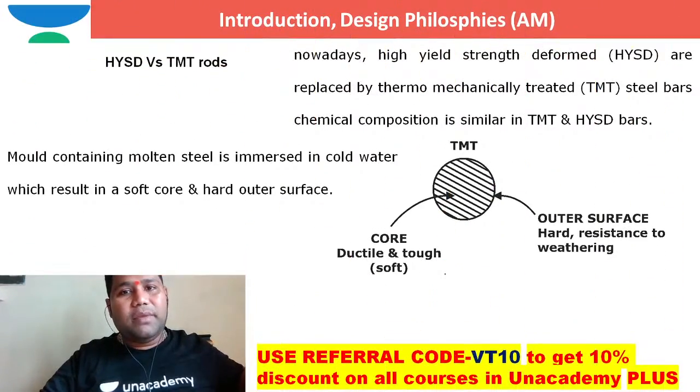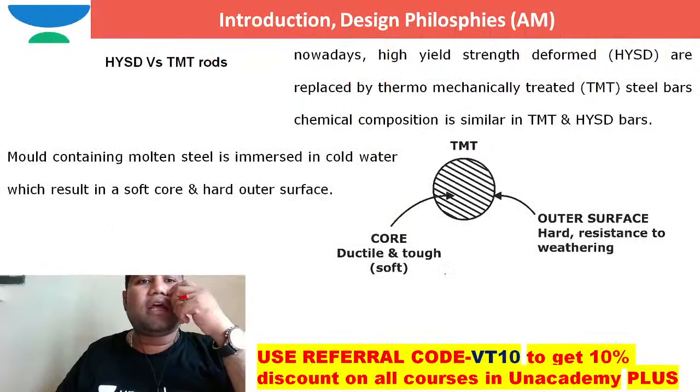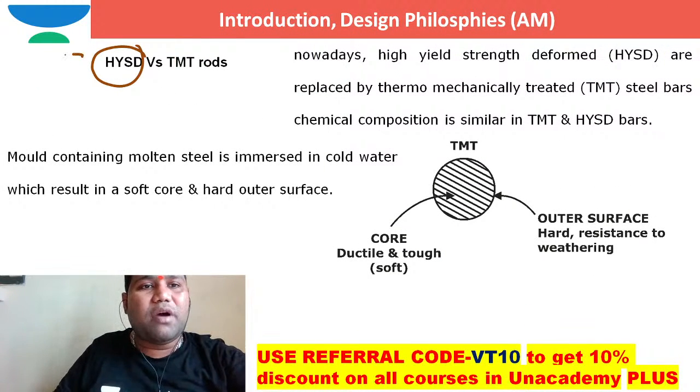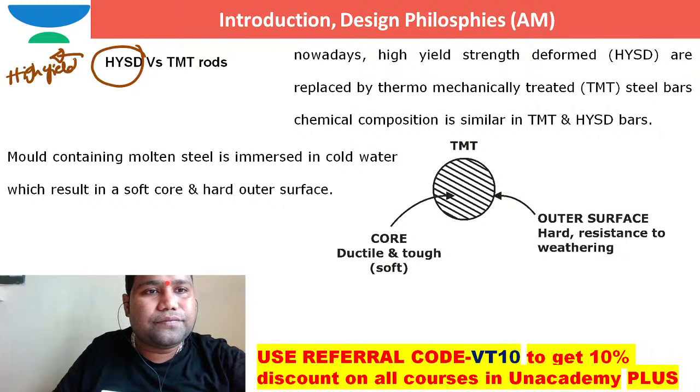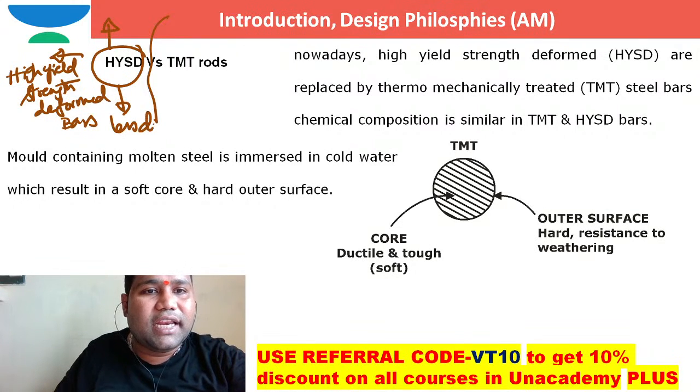Nowadays we are not hearing this word HYSD bars. The name of HYSD bars is high strength deformed bars. What is the disadvantage of these HYSD bars? The disadvantage with HYSD bars is less ductility.